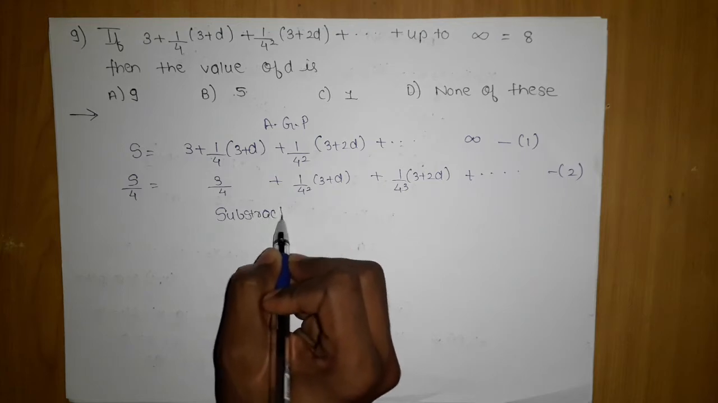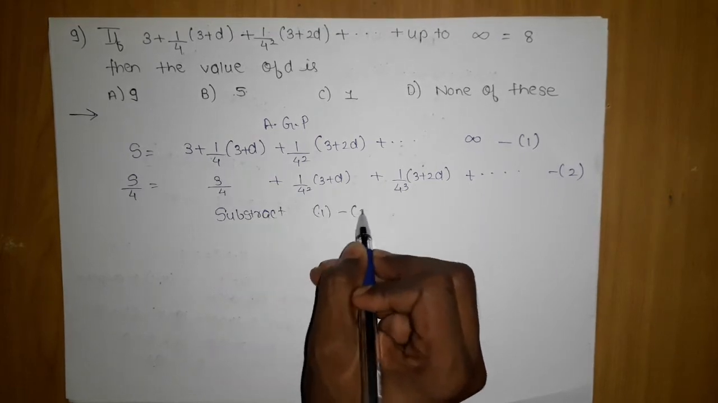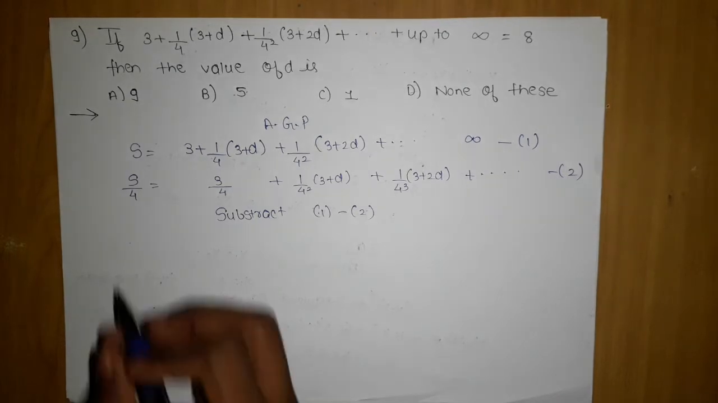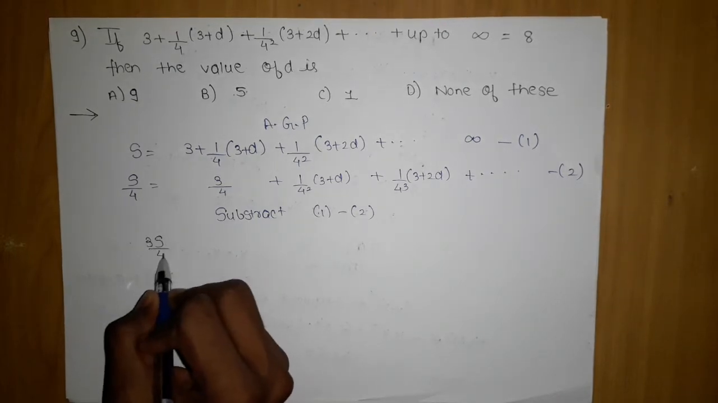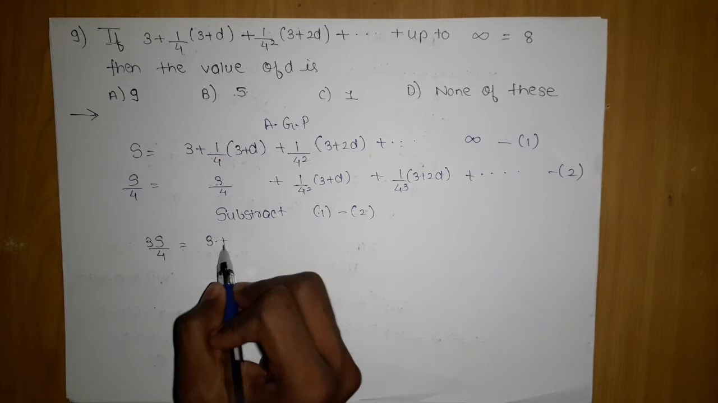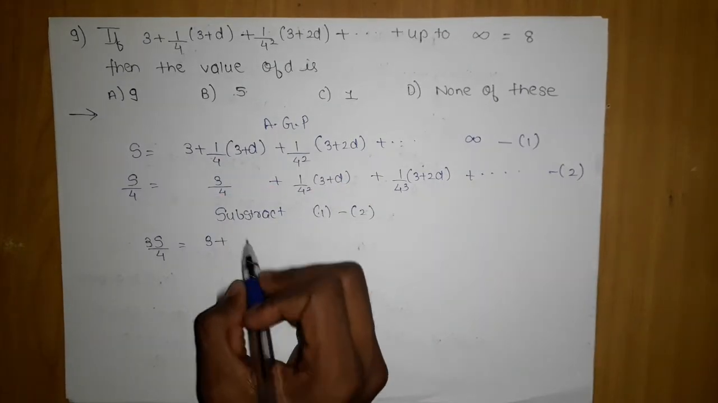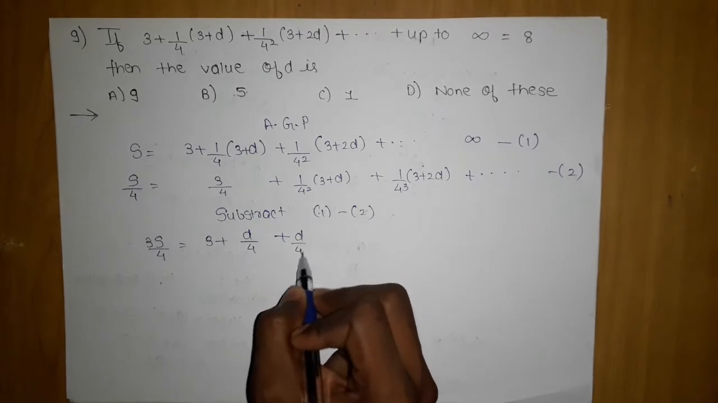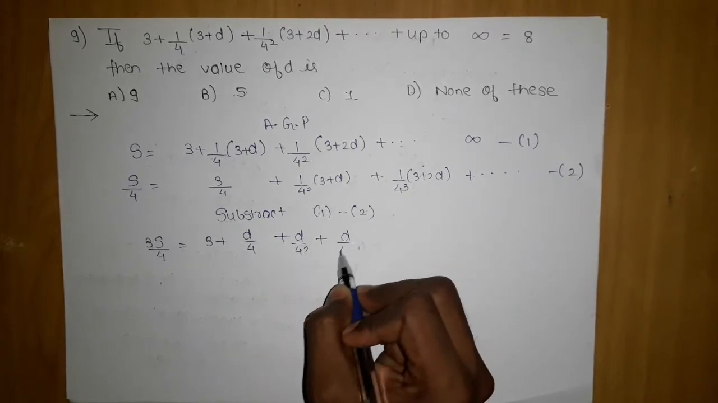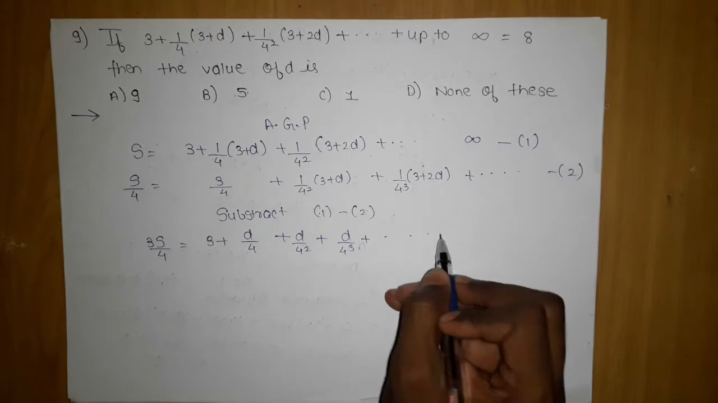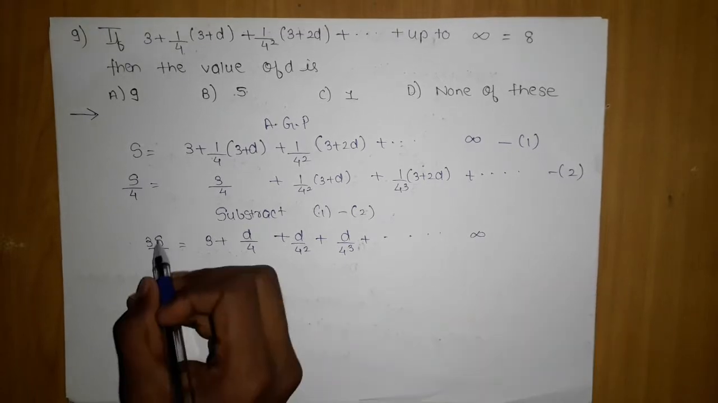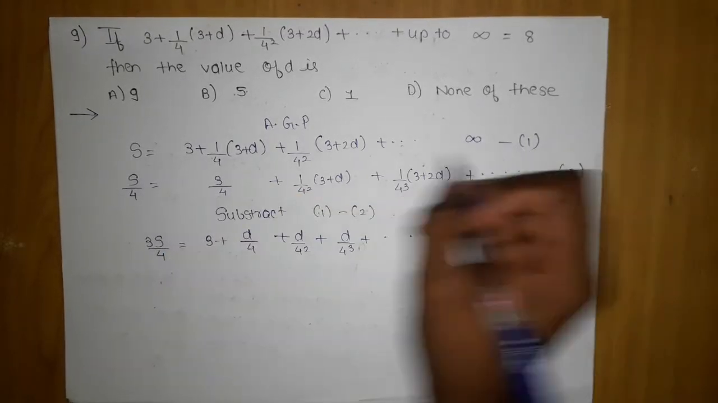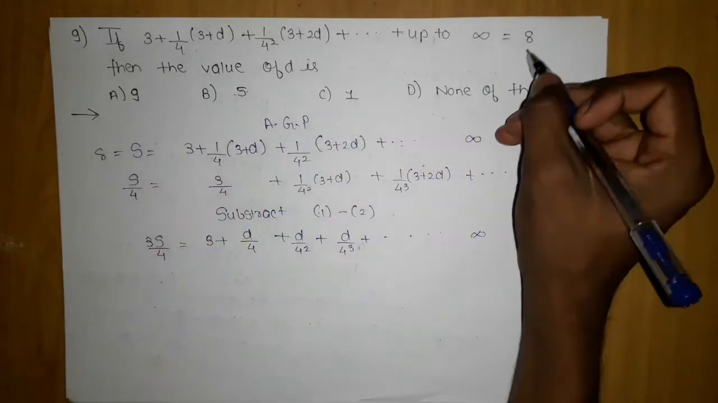Subtract 1 minus 2, which will give me 3s by 4 should be equal to 3, and here if you subtract, you will come to know it is d by 4, and similarly d by 4 square, d by 4 cube, and so on, it will go till infinity. Now here if I substitute, this value is nothing but 8, it is given in the problem here.